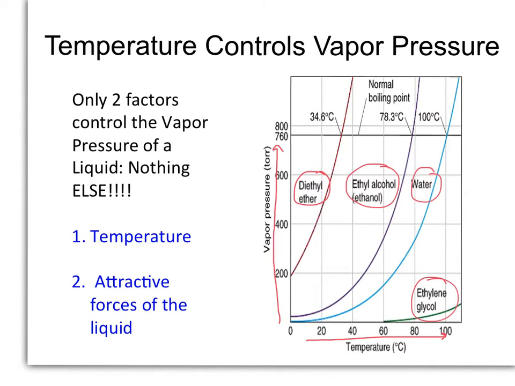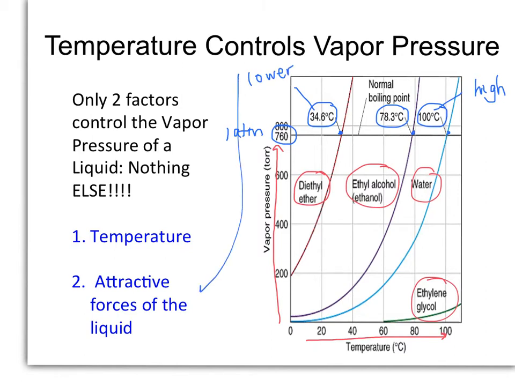If we focus our attention on 760 torr, which is also 1 atmosphere of pressure at sea level, if we go across the graph and intersect each one of the lines, you will actually be able to record the normal boiling point of the liquid. Notice that water has the highest boiling point, whereas the diethyl ether has the lowest of the three boiling points. That's going to be due to the attractive forces of the liquid. We will learn that water has one of the strongest attractive forces holding the molecules together, and that is known as hydrogen bonding.